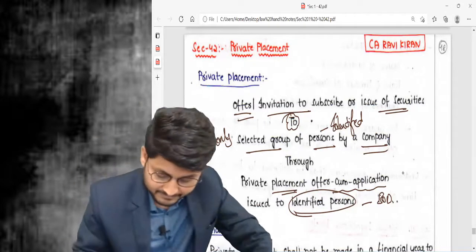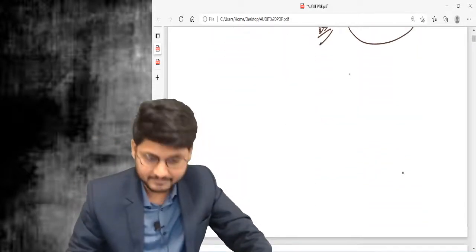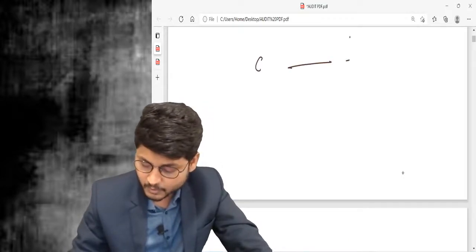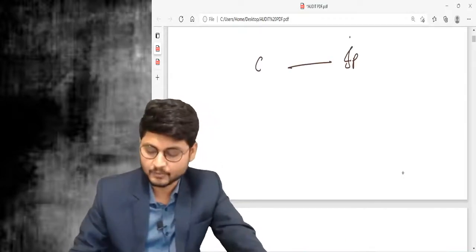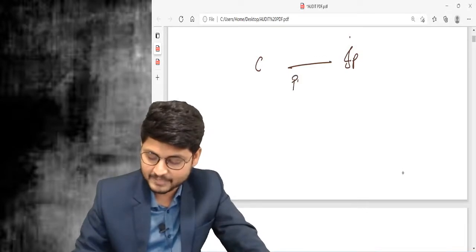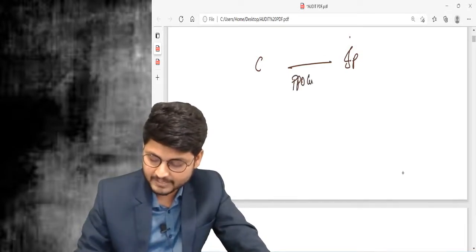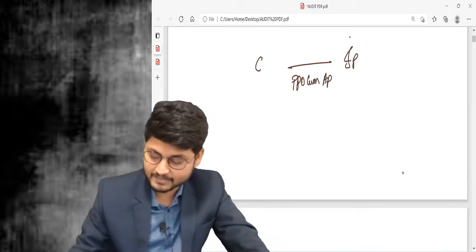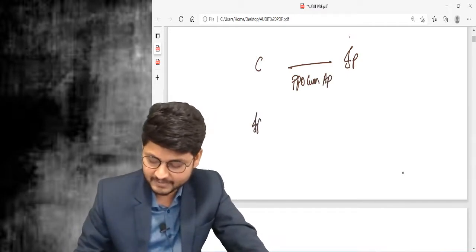So step number 1, can you say the step number 1? Company needs to issue to identified persons the private placement offer cum application. Now this application will be filled up by whom? Identified persons. This is step number 1.